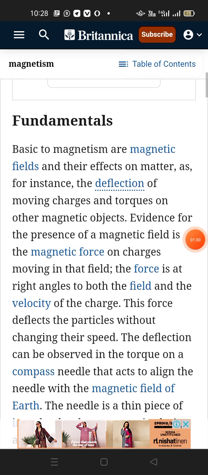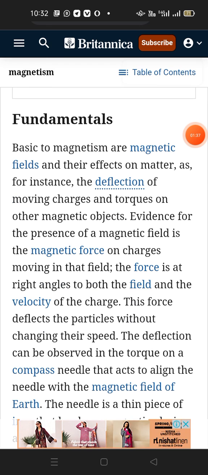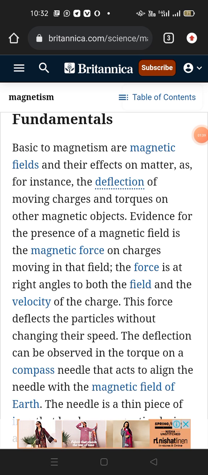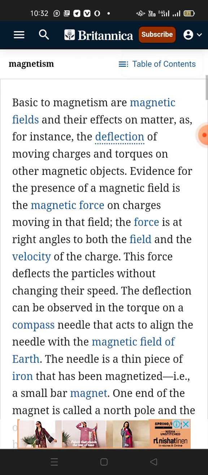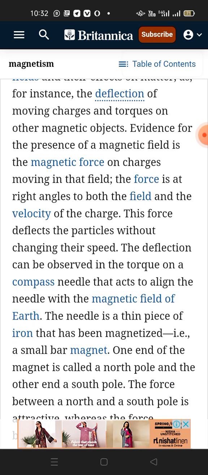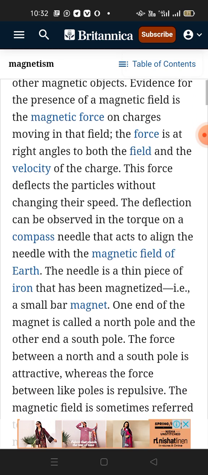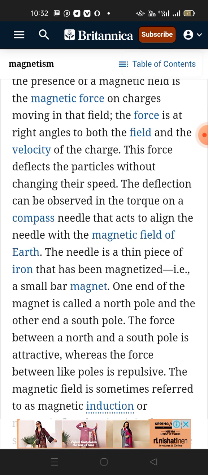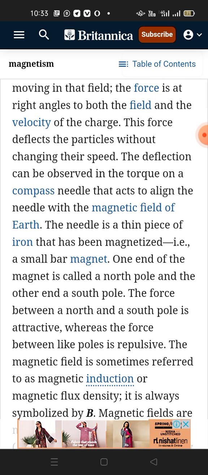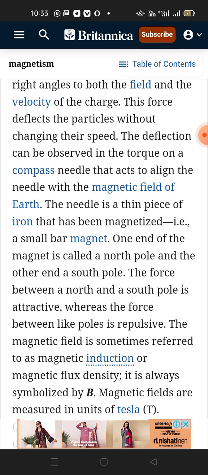Fundamental to magnetism are magnetic fields and their effects on matter, for instance, the deflection of moving charges and torques on other magnetic objects. Evidence for the presence of a magnetic field is the magnetic force on charges moving in that field. The force is at right angles to both the field and the velocity of the charge. This force deflects the particles without changing their speed.